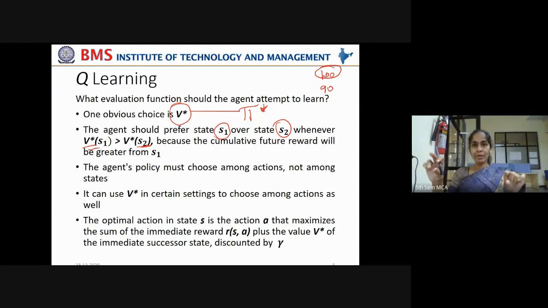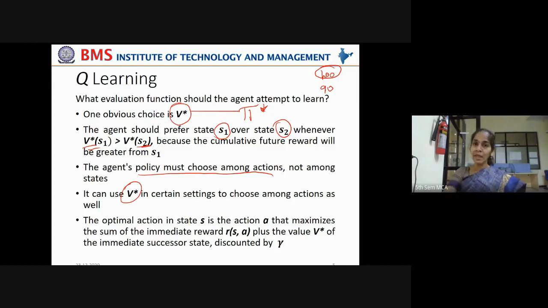Though the initial state is correct, because the intermediate steps are not optimal, it can get fewer rewards. That is why the agent's policy must choose among actions, not among states. It can use this V star in certain settings to choose among actions as well, not only the states.